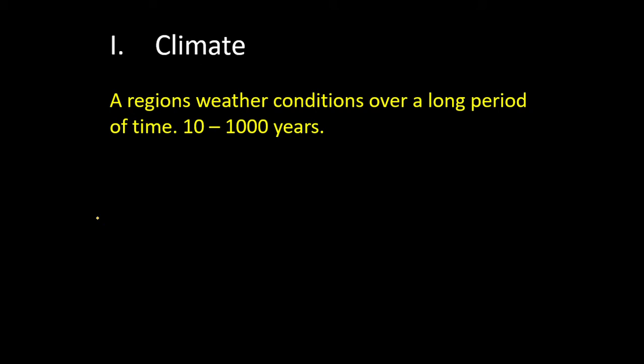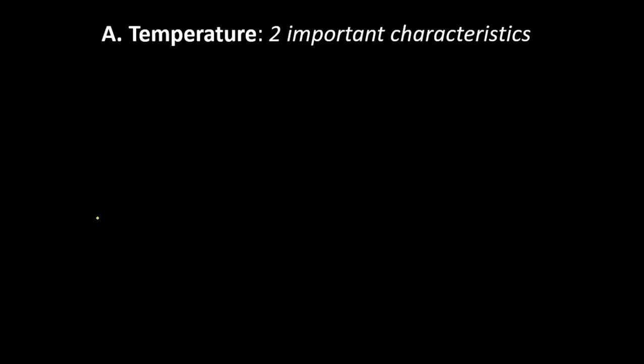Okay, so many years. Now, the next couple of things are going to be all different ideas that go into affecting an area or a region's climate, because it's never just one thing. So when we think of the temperature of an area, there are two important characteristics. The first thing is the temperature over a year.